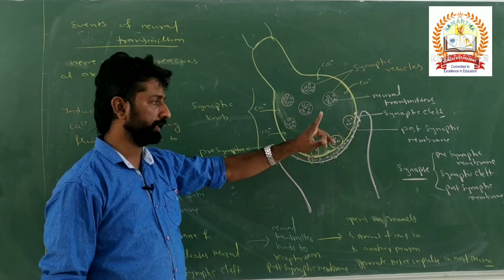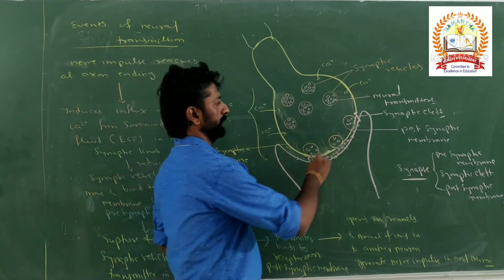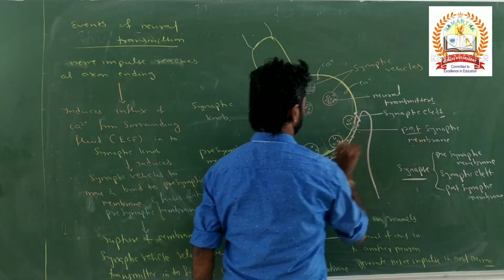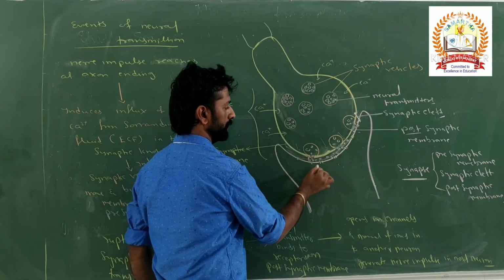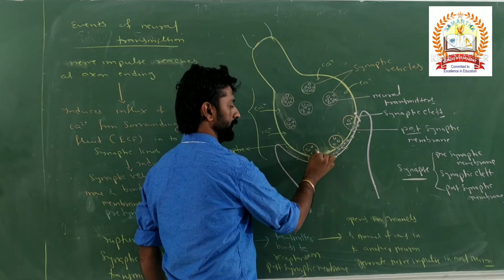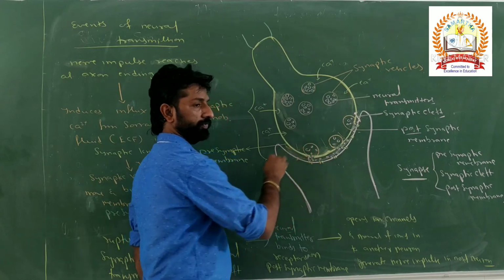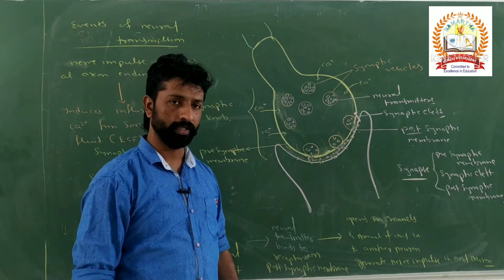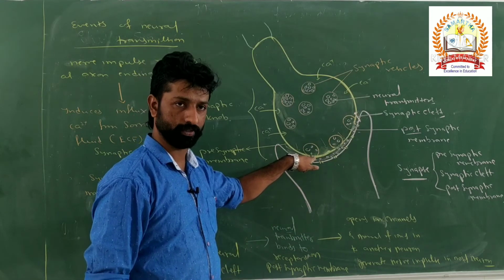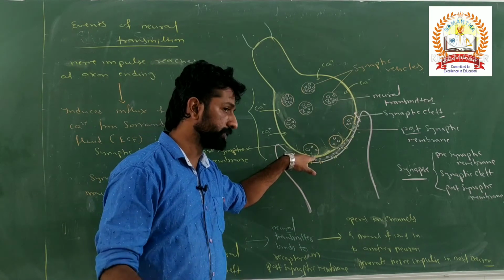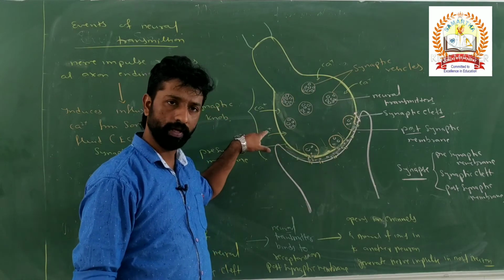That involves two layers. What are those? The postsynaptic membrane and the presynaptic membrane. Before the release of neurotransmitters, synaptic vesicles fuse with the presynaptic membrane and the membrane of the synaptic vesicle ruptures. What is responsible for the rupture of that membrane? Calcium ions.